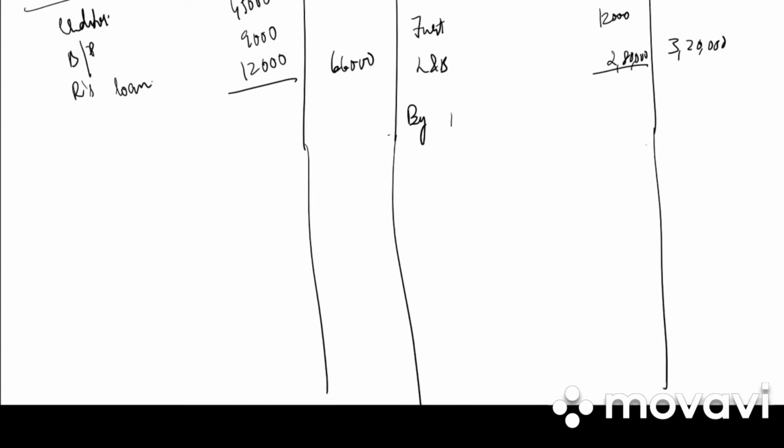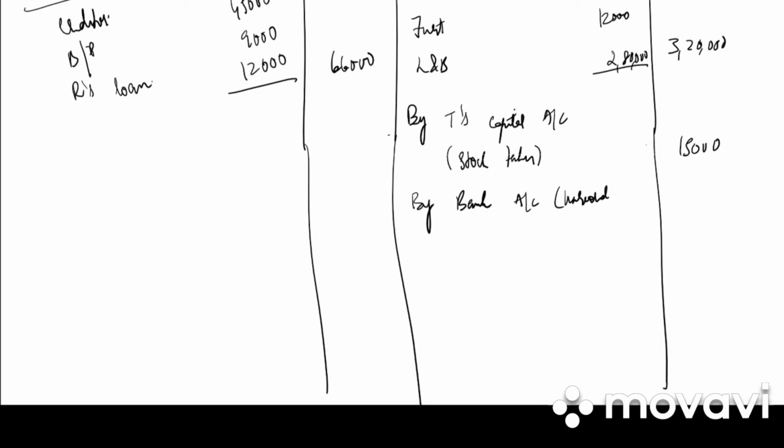Next entry we have assets taken over by the partner. That is partner's capital account, who has taken the asset, by T's capital account, in bracket stock taken over 15,000. And then we have entry of unrecorded asset, bank account to realization account, unrecorded asset 1 lakh rupees.